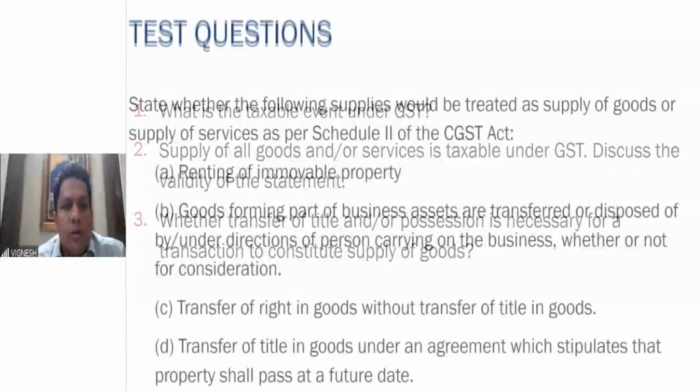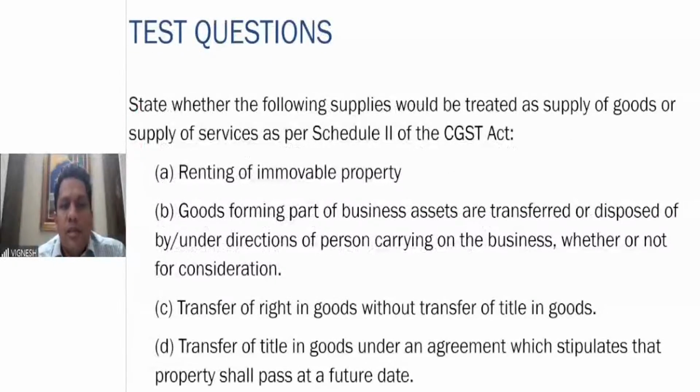If you go through it, you'll understand renting of immovable property is a service. Goods forming part of business assets are transferred or disposed, whether or not for a consideration. Transfer of goods, transfer of right in goods without title, then this is a service. Transfer of title in goods under an agreement which stipulates that property will pass at a future date, a hire purchase transaction, is also a transfer of goods.